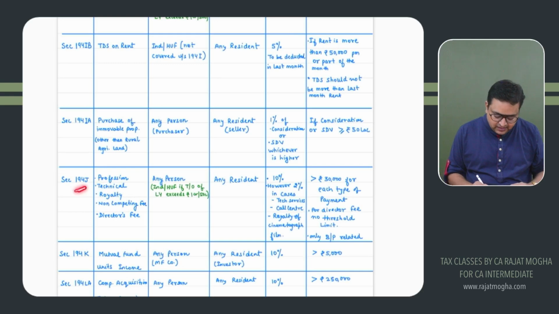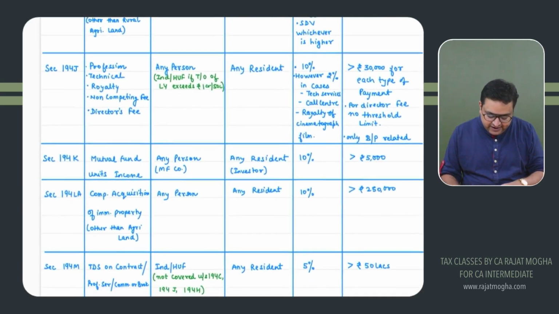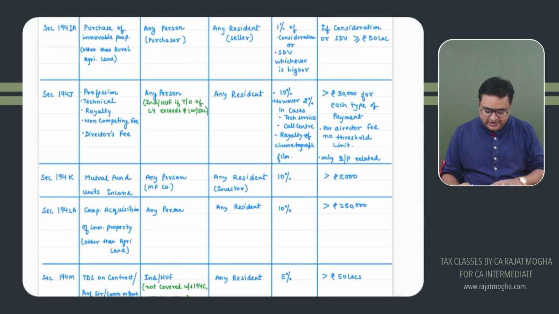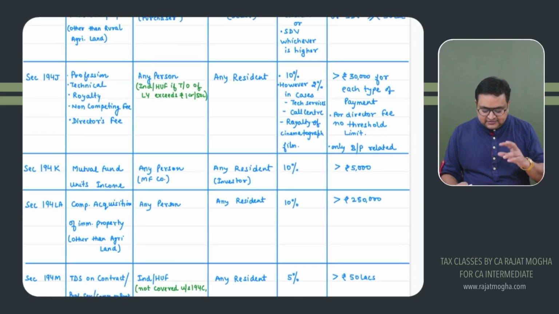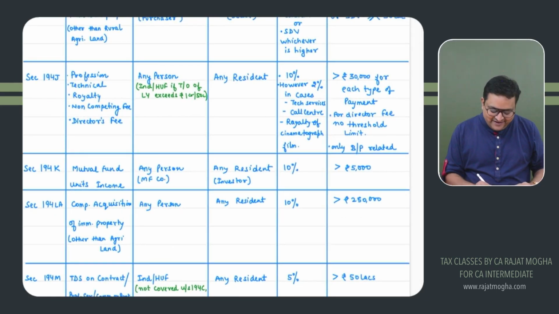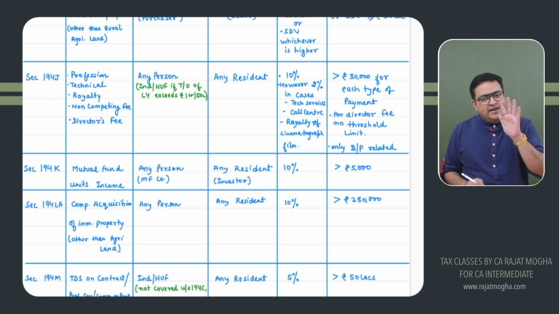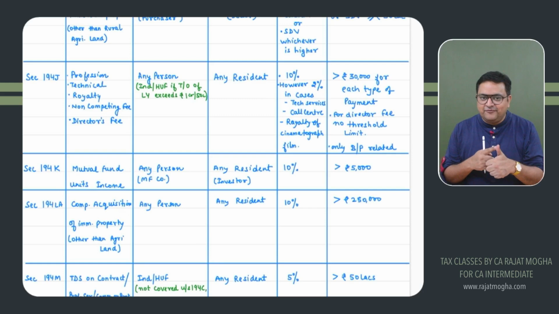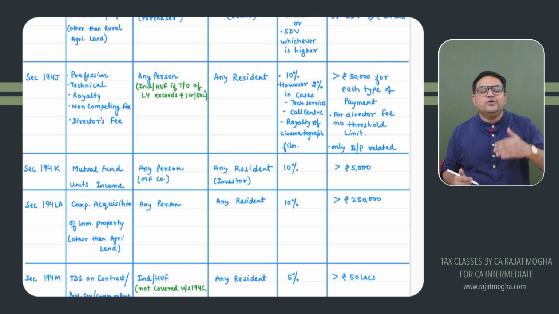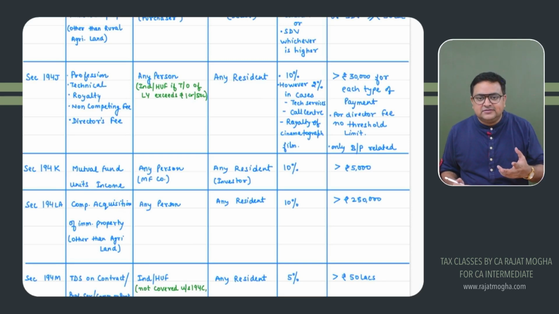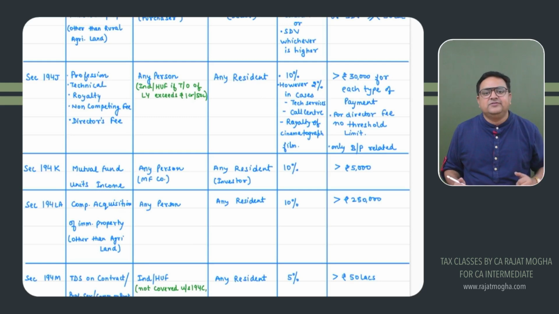Okay. Next section, again, a very, very important section. These all sections are quite important. 194J is actually more important. 194J here, it applies on five things. First, if you are paying professional fees to someone, 194J will apply. Let's say if you are paying audit fees to a chartered accountant, to a cost accountant, then this 194J will apply. If you are paying fees for technical services, if you are paying technical fees, then this section will apply.